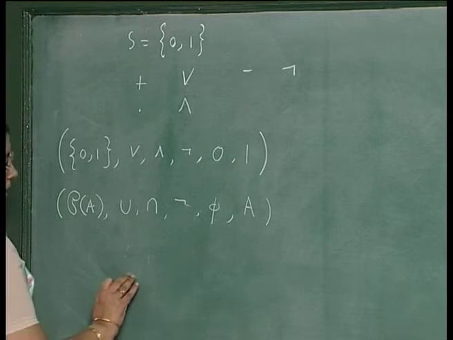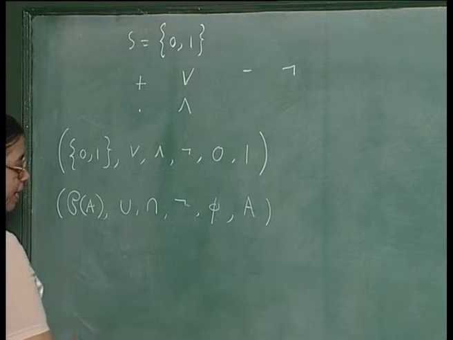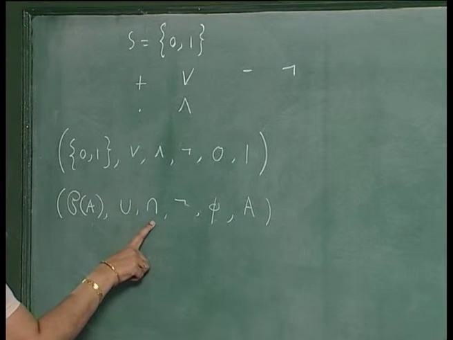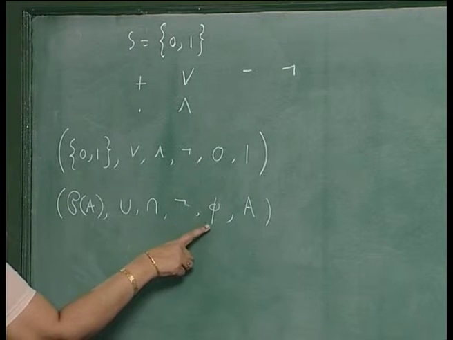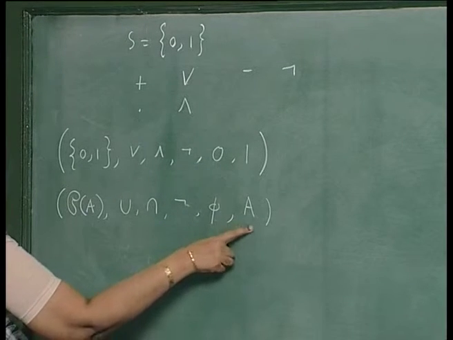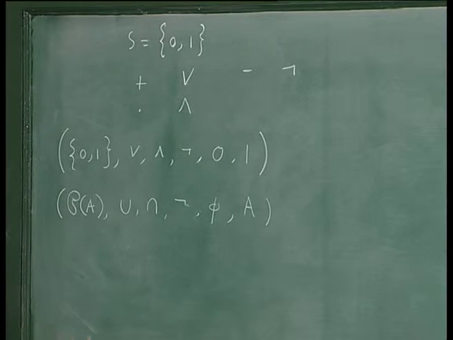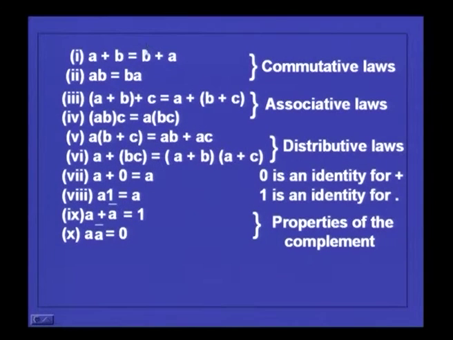So, if you take this, again you will see that there is a carrier. There are two binary operations, one unary operation, two constants: one is the empty set, the other is the whole set A itself. Then you find that all these 10 axioms will be satisfied. You have the commutative law. Here instead of plus you must have union, instead of multiplication you must have intersection, and complementation with respect to the set A. Then you will see that these axioms are all satisfied.